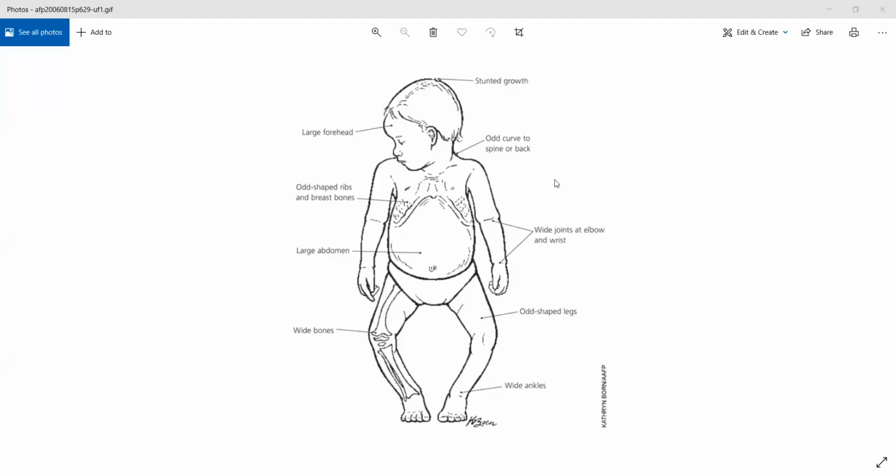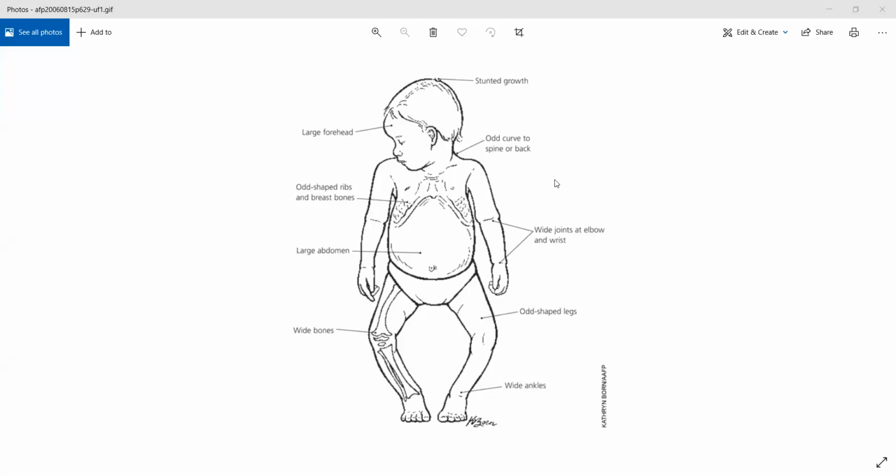Yeah, look, the children who have rickets, generally they have all of these problems. They will have knock knees, they have bow legs, okay, their legs are bow-shaped, wider bones, wide ankles, odd shaped legs. Their knees will be knock knees. Their frontal bones will protrude out. They will have a very weird kind of chest, okay, the sternum bone will be weird, they call it pigeon chest, okay, odd shaped ribs and breastbone. They'll have very wide joints at the elbow and wrist.